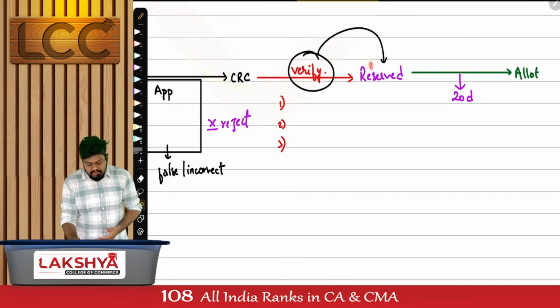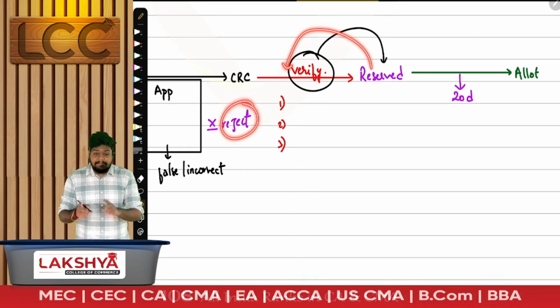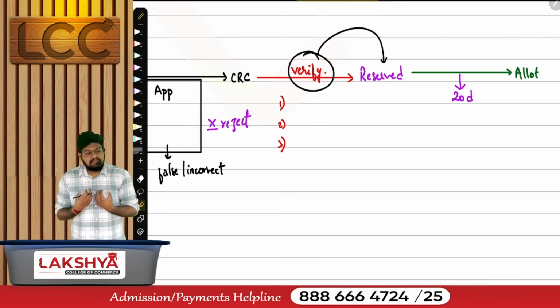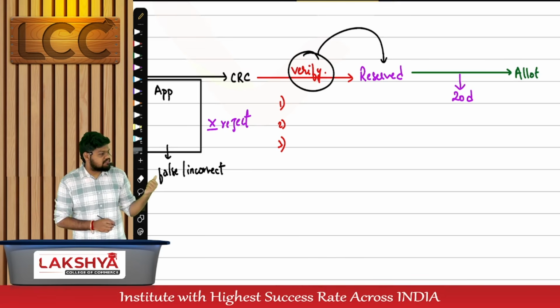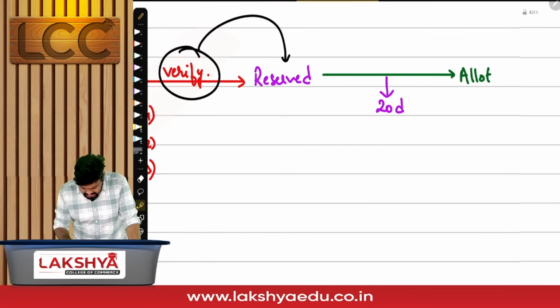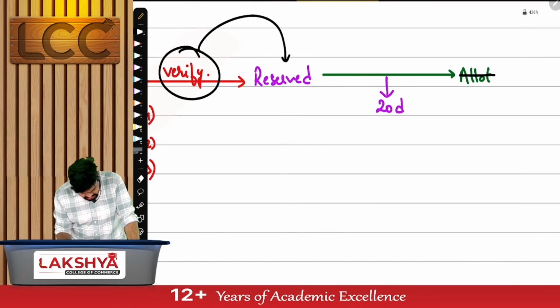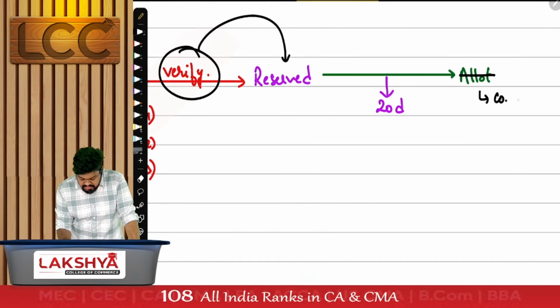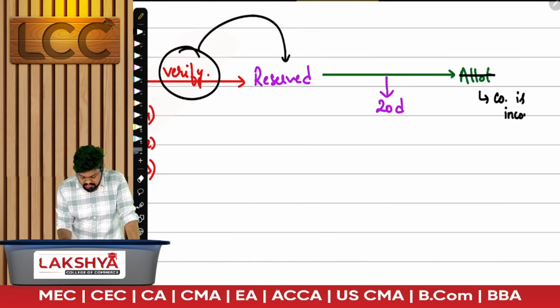If the name is not yet reserved, I'll simply use the words "application has been rejected," not "name," because you have not been given a name at all. Your application will be rejected. But if the name is already reserved but the company is not incorporated, can I start using the word allotment? Fine, this is the correct answer, but from a different perspective, can I use the words "company is incorporated"?